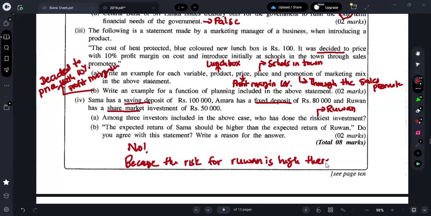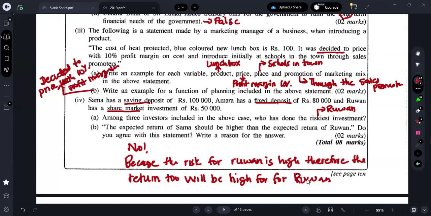Therefore, the return too will be high for Ruwan. So we have studied that when the risk is high, the return will also be high. So if Ruwan has high risk, he will have what? High return.